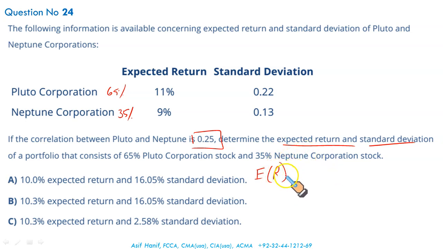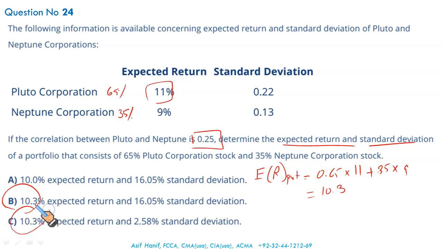So expected return on the portfolio is equal to weight of Pluto, that is 0.65, times the return, 11%, plus weight of Neptune, 0.35 or 35%, times the return on Neptune, 9%. Simply, this is your expected return of the portfolio. Solve this all, 0.65 times 11, 0.35 times 9, and you get your expected return of the portfolio, 10.3. That makes either B or C to be the correct option.